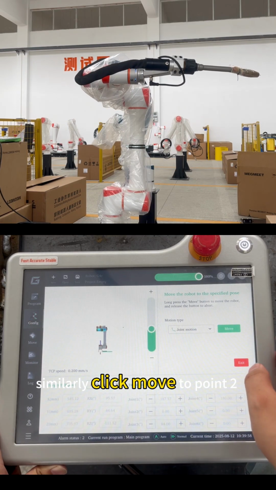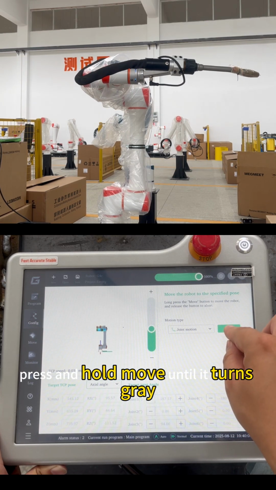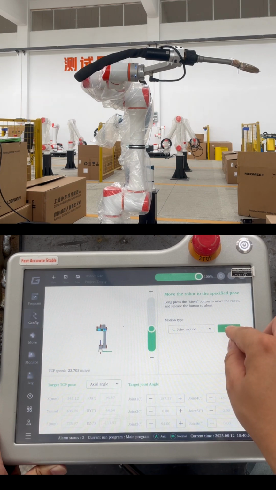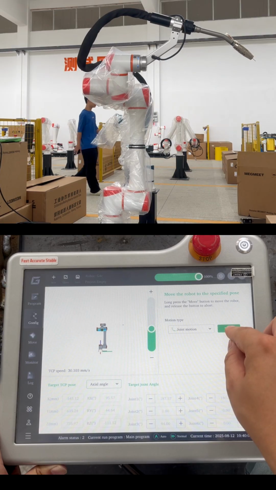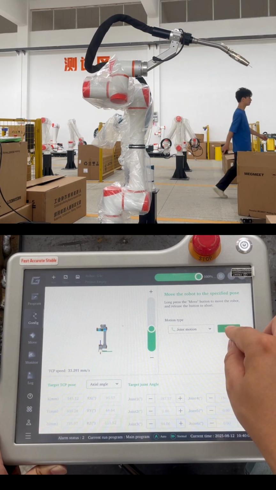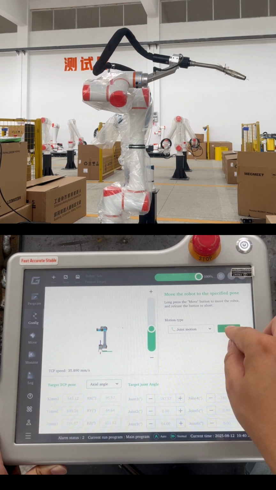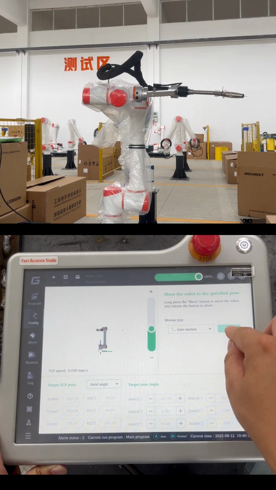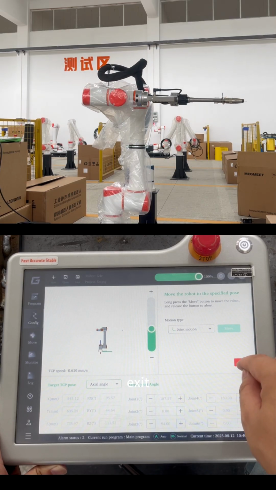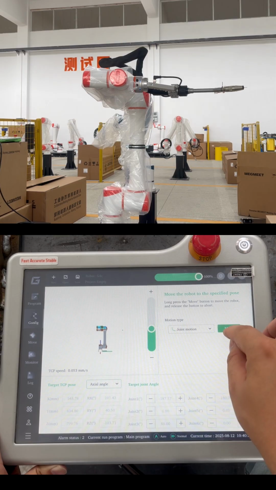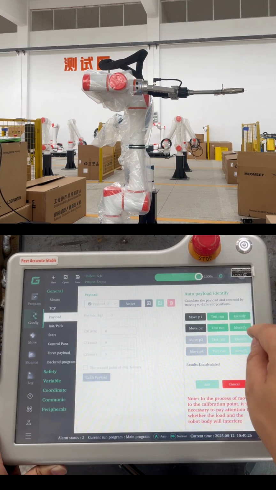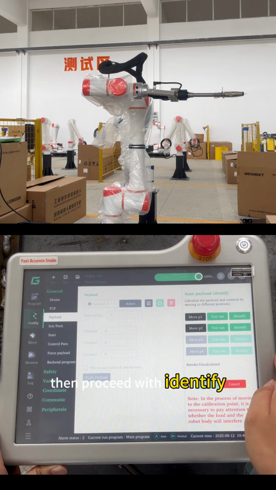Similarly, click Move to point 2, press and hold Move until it turns gray. Exit. Click Test Run. Press and hold Move until it turns gray. Exit. Then proceed with Identify.